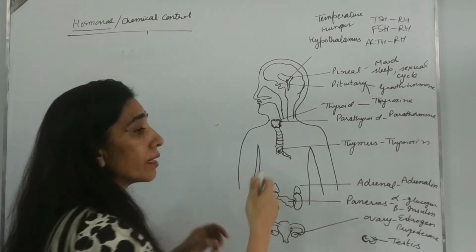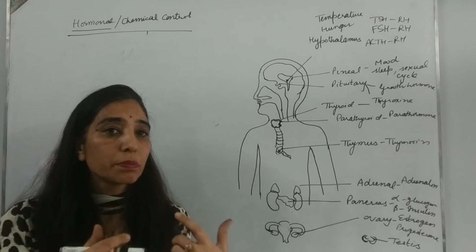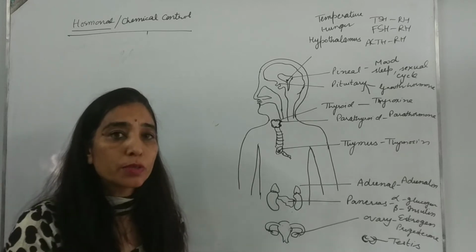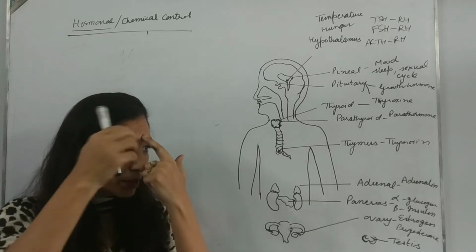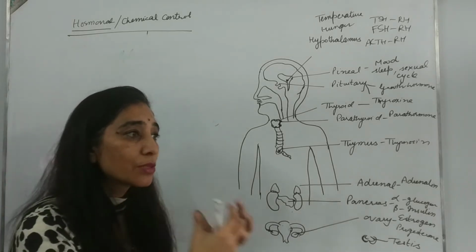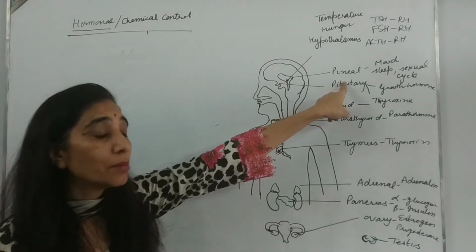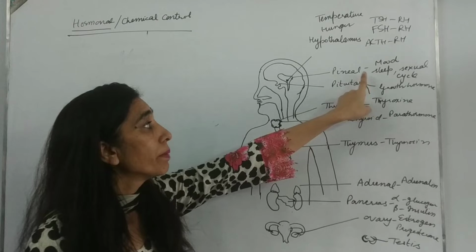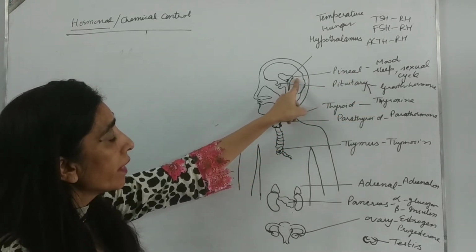Then comes the pineal gland. Some spiritual practitioners associate this pineal gland with spiritualism also, that third eye awakening and all that. The pineal gland is the one which is associated with that. Anyways, here, as per your book, it will be the pineal gland, which is situated in the brain region.